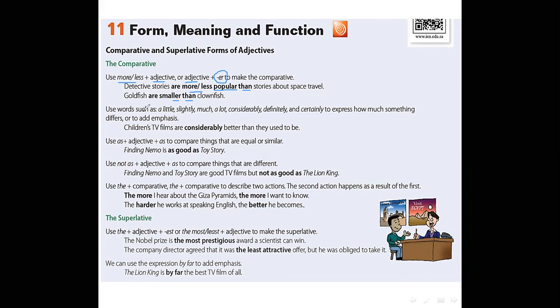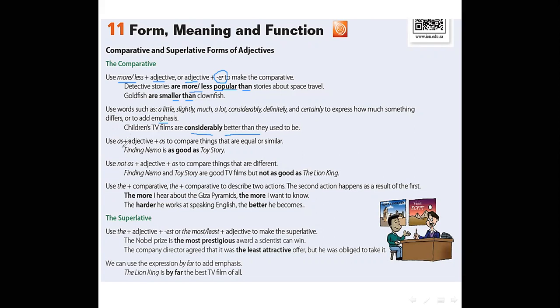We can use some adverbs like a little, slightly, much, a lot, considerably, definitely, and certainly to express how much something differs or to add emphasis for sure. For example, children's TV films are considerably better than they used to be. Here we add the adverb considerably and we use better than. Better is irregular adjective for good.